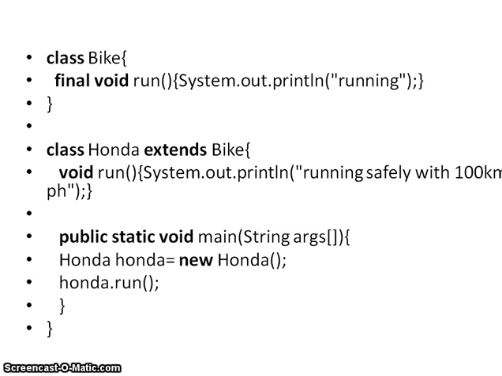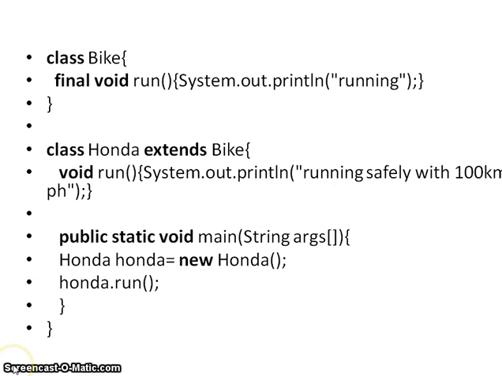Next I'm taking one more class, that is Honda, and I'm extending Bike. Extended means you will get all the properties, data members and member functions of the Bike class in the Honda class. So if you extend this, I will get everything in the Honda class, which means the run method can be present in the Honda class. So I'm trying to override this.